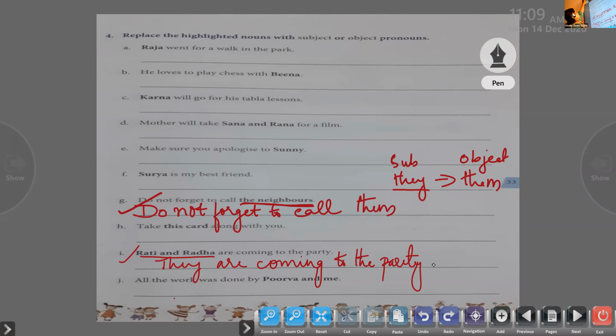Very good. One more sentence we'll do and we'll quickly move on to the next one. Okay, Roshit, come on. Do the next one. Children, please do go through that table which I gave you in your notebook. All the work was done by Purva and me. Purva and me are the object of the sentence and it should be replaced by an object pronoun.